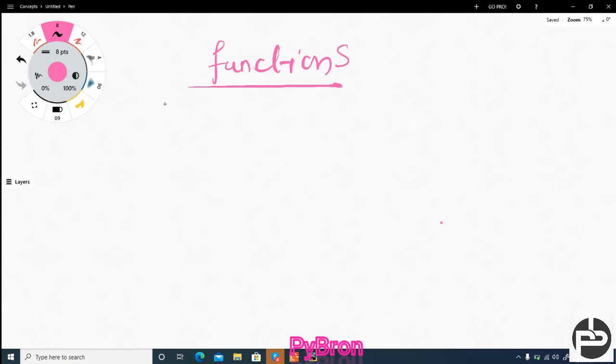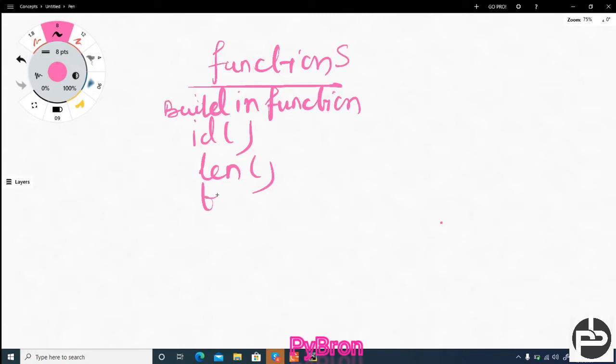What are built-in functions? In Python, built-in functions are like len, id, and type. These are all inbuilt functions which are already written by the Python developers.